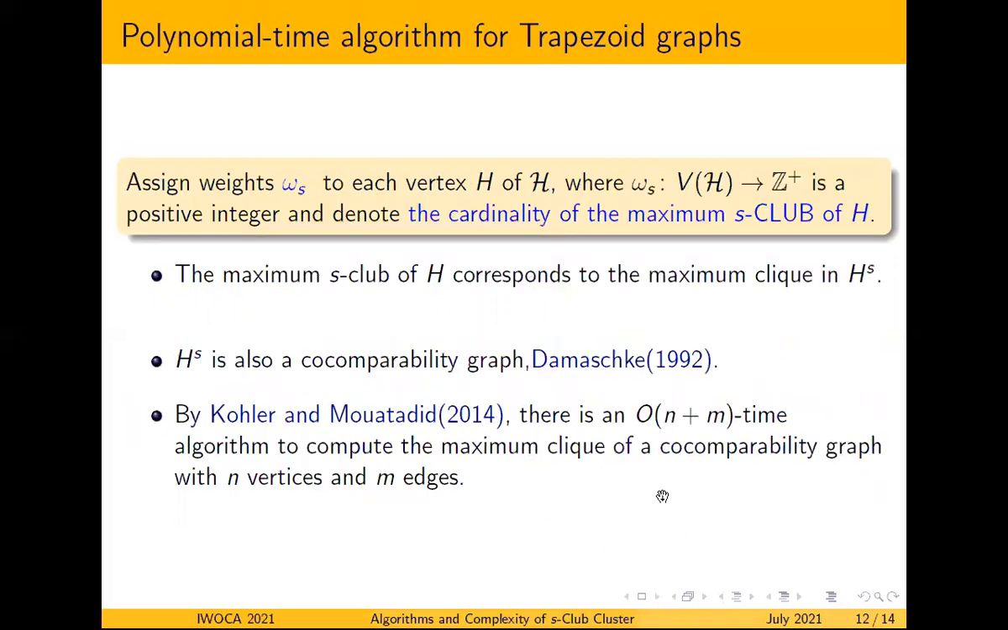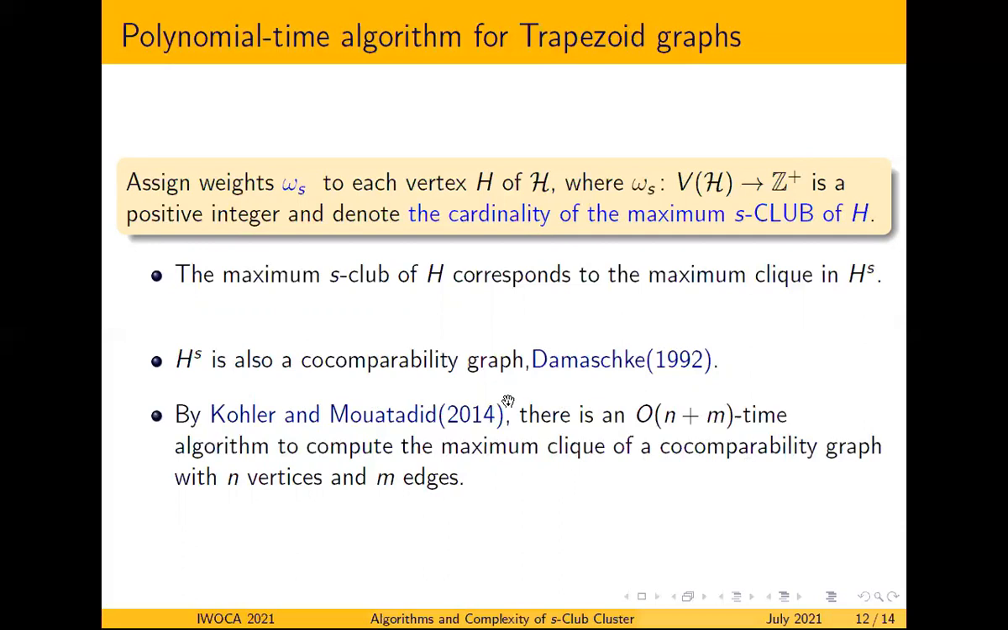And now we assign weight to each vertex. So the weight corresponds to the cardinality of the maximum S-club. For an induced subgraph H, it is an S-club if it induces a clique in H to the power S. Hence the maximum S-club of H corresponds to the maximum clique in H to the power S. The class of trapezoid graphs is closed under taking induced subgraphs, so since H is an induced subgraph, H is also a trapezoid graph. And all trapezoid graphs are co-compatibility graphs. The result of Damaschke in 1992 proved that H to the power S is also a co-compatibility graph.